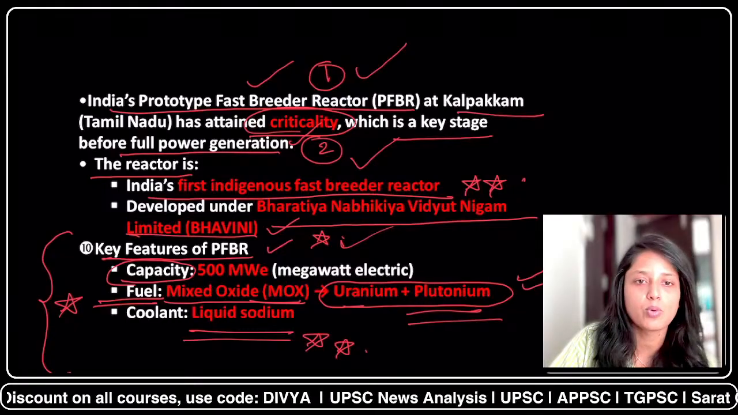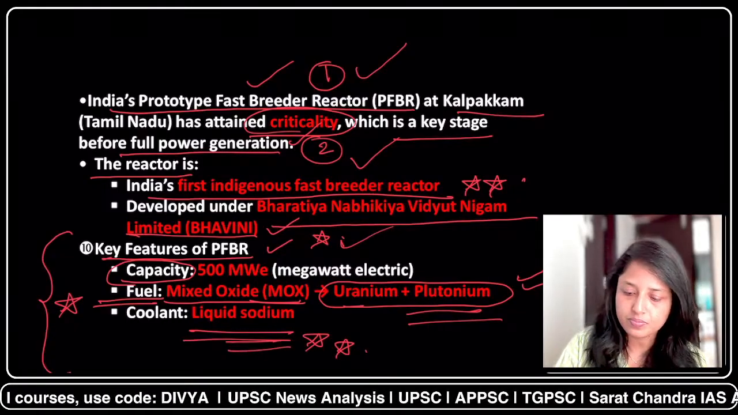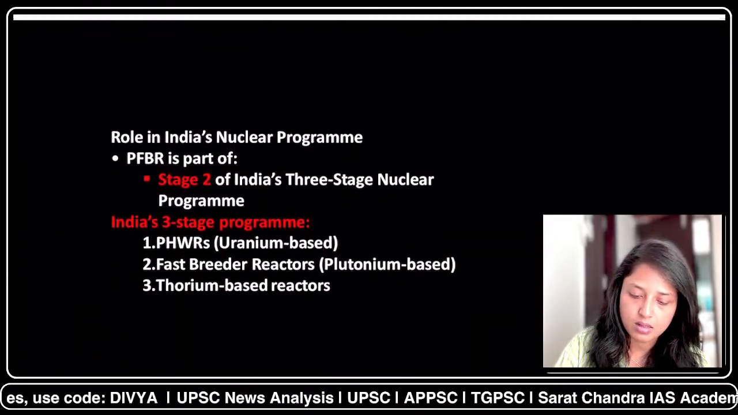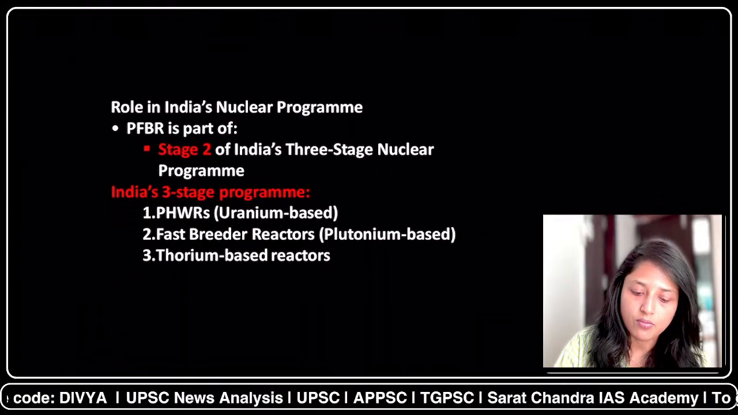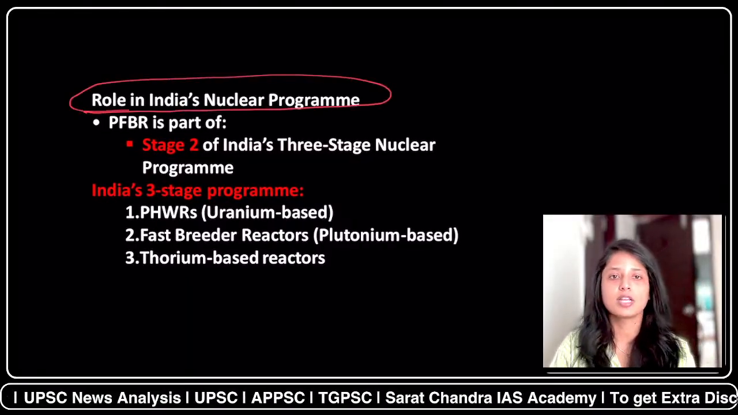It is uranium and plutonium. And what is the coolant used? It is the liquid sodium. Now, what is the role of this prototype fast breeder reactor in India's nuclear program?